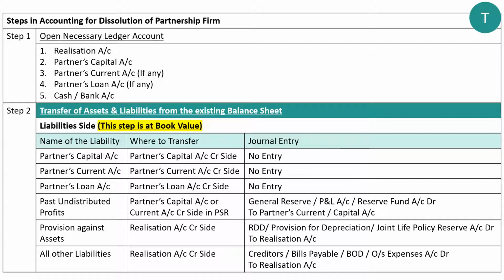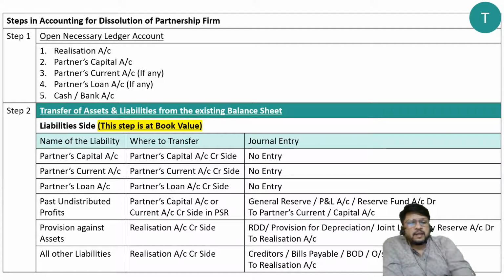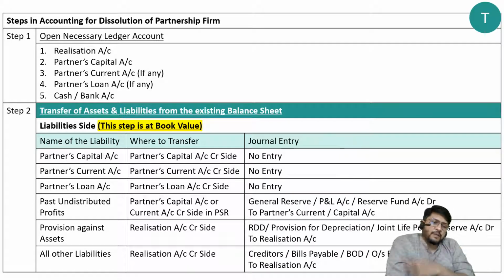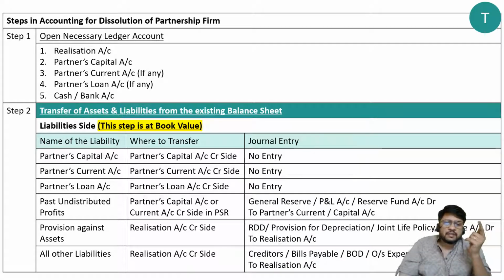So it can be called as reserve for doubtful debts, or provision for depreciation, or reserve for discount on debtors, or joint life policy reserve, etc. So all these accounts, either they are appearing on the balance sheet liability side or they are appearing on the balance sheet asset side as a deduction from the asset.